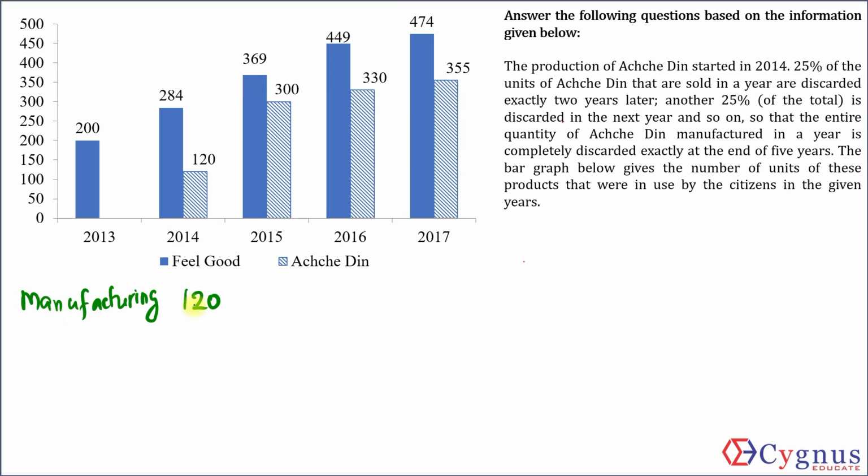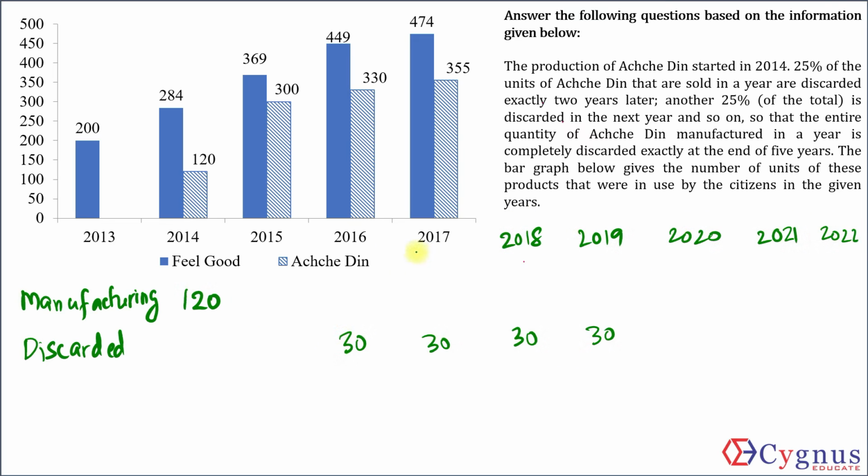Okay, so now 2 years later 25% will start getting discarded. Let me also keep track of what were discarded. So 2 years later, that means 2016, 25% of 120, that is 30. These many units will be discarded in 2016, 17, 18 and 19.